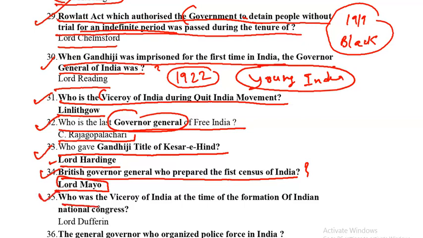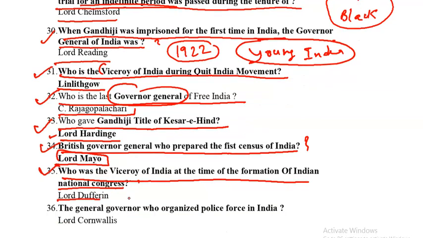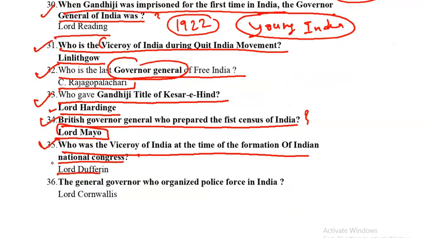Next question is who was the Viceroy of India at the time of foundation of Indian National Congress? Lord Dufferin in 1885. Okay, the Governor General who organized the police force in India, okay, Lord Cornwallis.